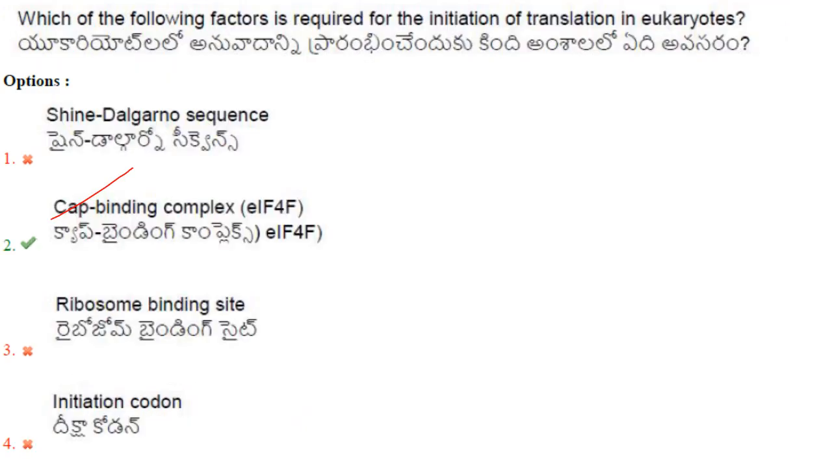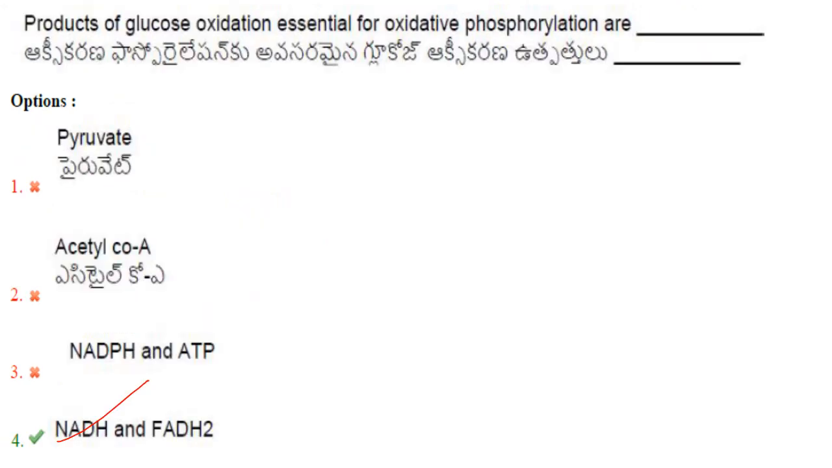Then which of the following factors is required for the initiation of translation in eukaryotes? Shine-Dalgarno sequence, no. Cap binding complex, EIF4F. So that is required for the initiation of translation in eukaryotes. Answer is option 2. Then products of glucose oxidation essential for oxidative phosphorylation are.